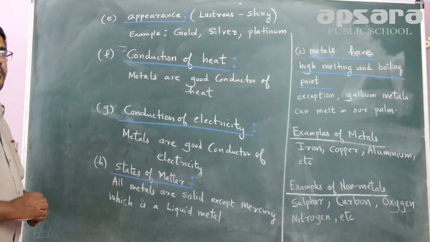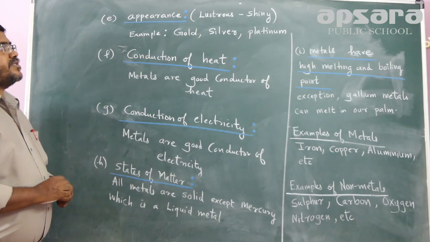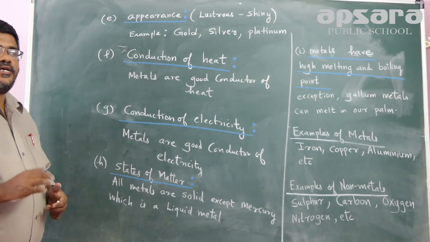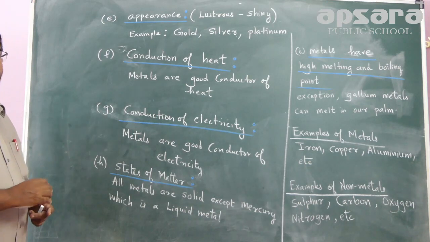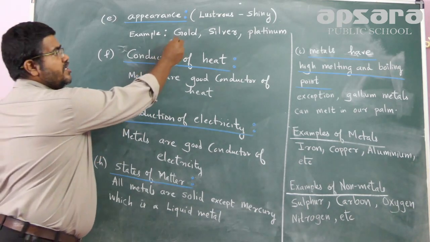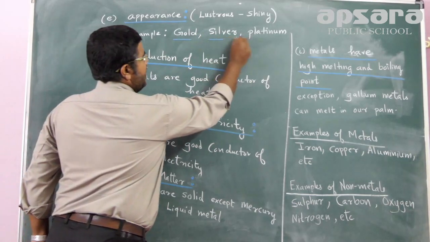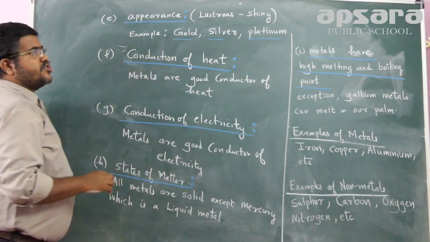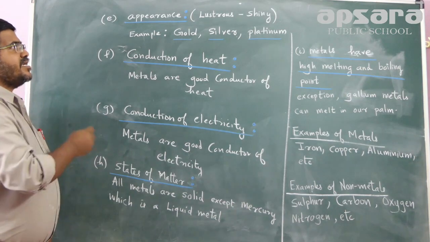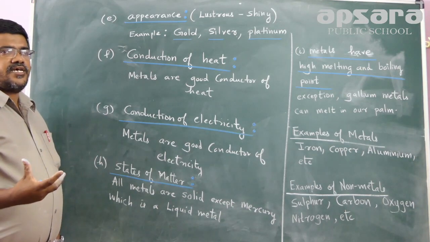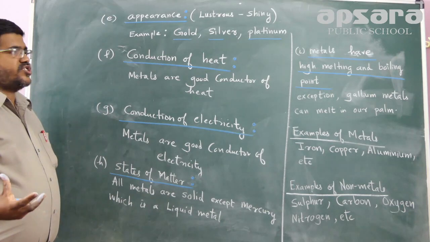The next property, as I said earlier, is about appearance. Metals are lustrous. They always shine. In fact, we can see some metals which are shiny, like gold, silver, and platinum. They are shiny metals. But there are some dull metals also. But basically, all metals have luster. They are shiny in nature.